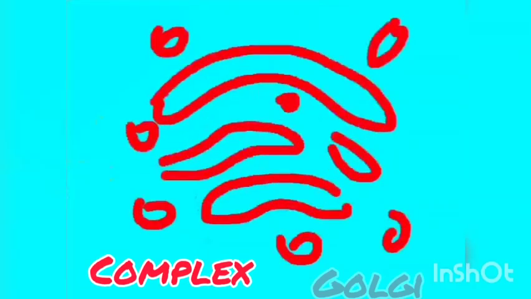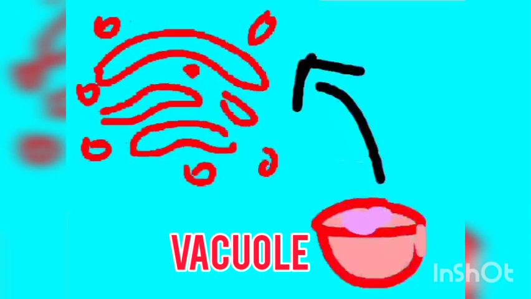The next organelle is the Golgi complex. Golgi modifies the proteins by making them more complex. Vacuoles transfer protein to Golgi. After that, more complex protein appears.